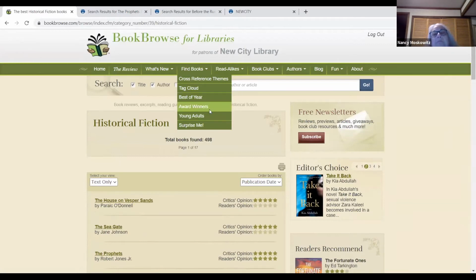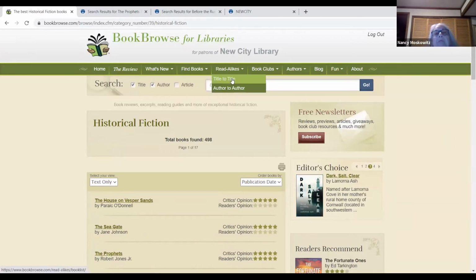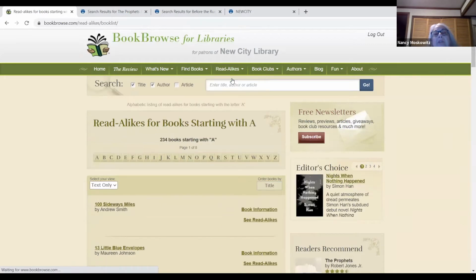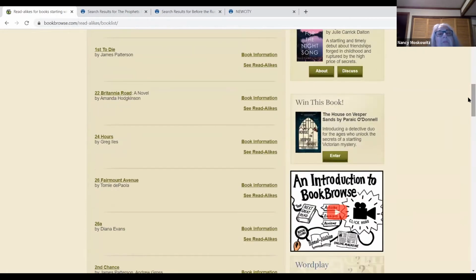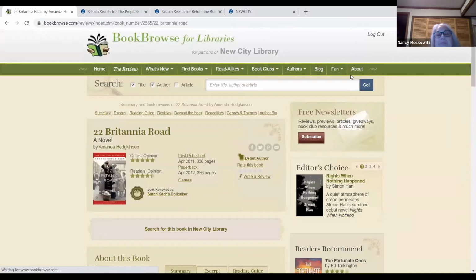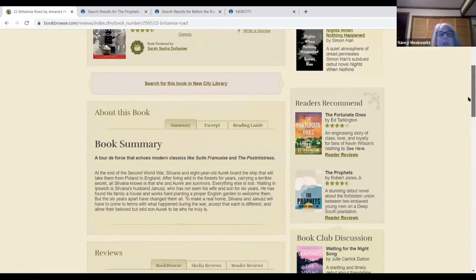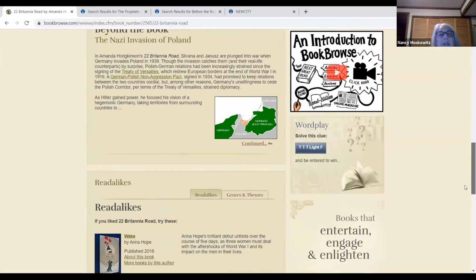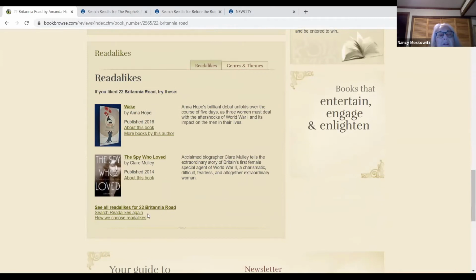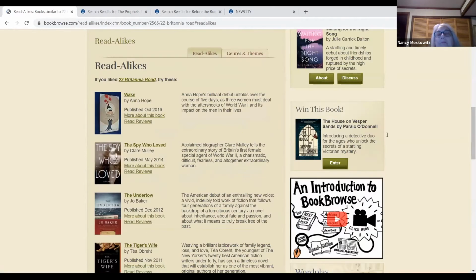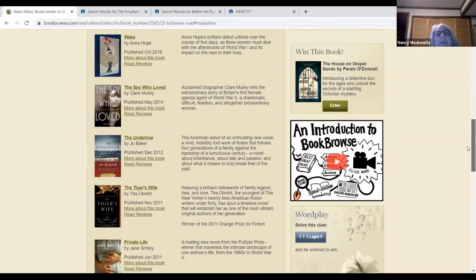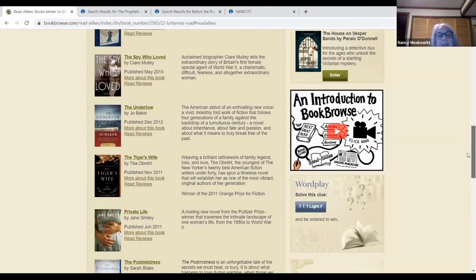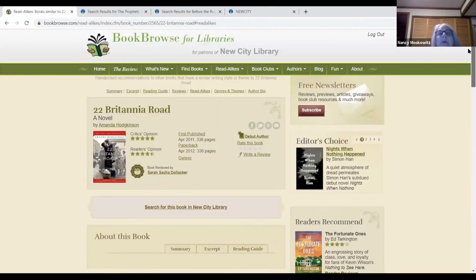Award winners, read-alikes are always fun, and they do a good job. These are hand-selected. They don't use an algorithm. So if you like the book 22 Britannia Road, you get some information on that, but you've already read it. You want read-alikes, see all read-alikes, and then you're going to get this list. And then when you click on it, you'll get the information about the book, and then you'll have the way to search for it in our library.